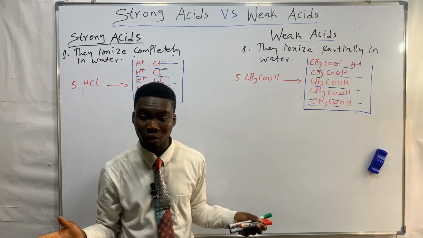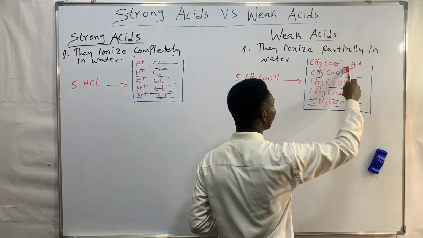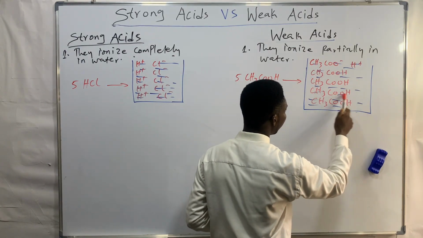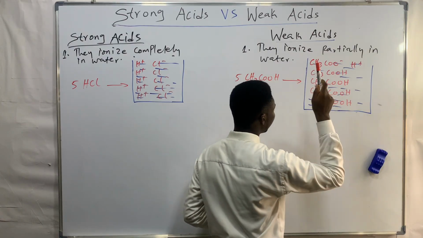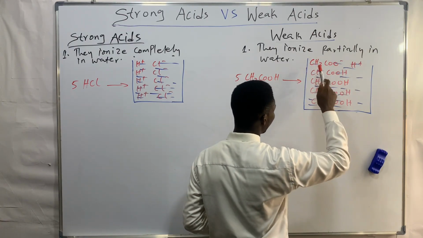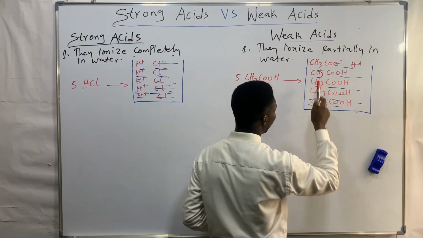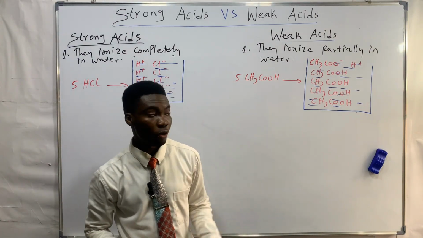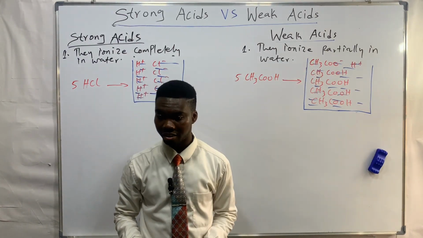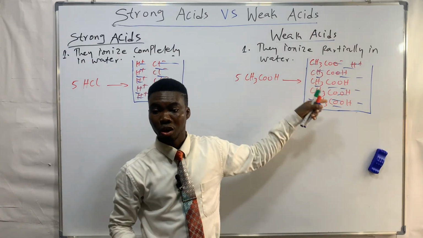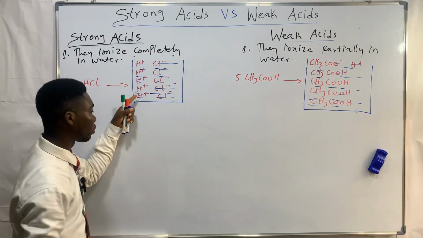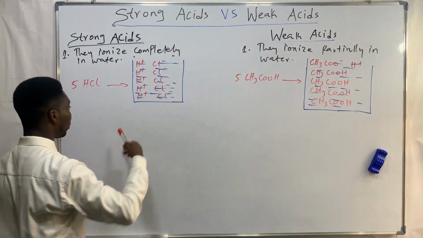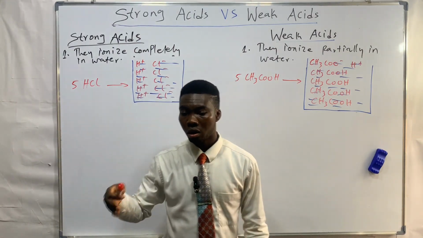So you can see they only ionized partially in water. This didn't get dissociated, this didn't get ionized. Only one got ionized, which is this molecule. This did not get ionized. Only one mole got ionized. This is indicative of partial dissociation, while this is indicative of complete dissociation in water. So that's the very first point of difference you must know between strong acids and weak acids. Now, point number two.